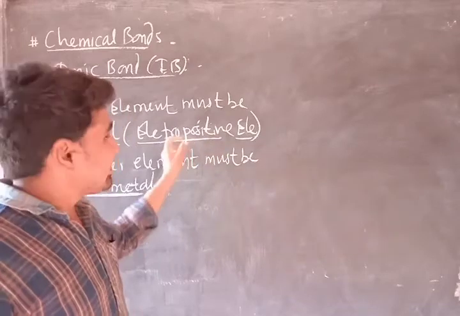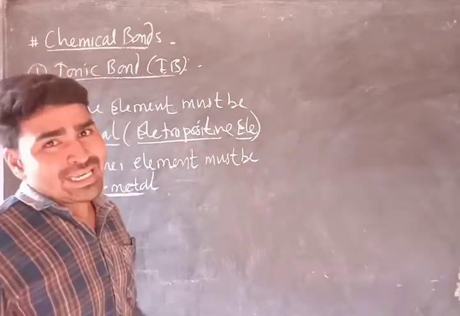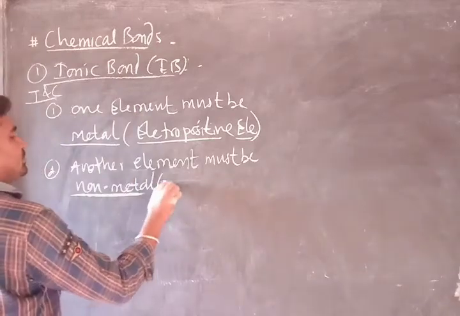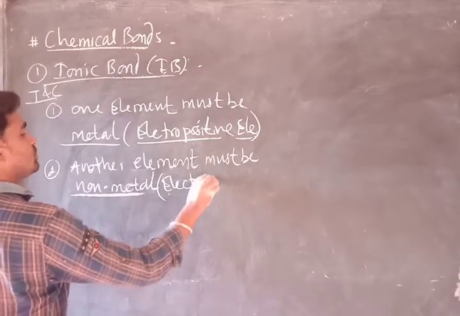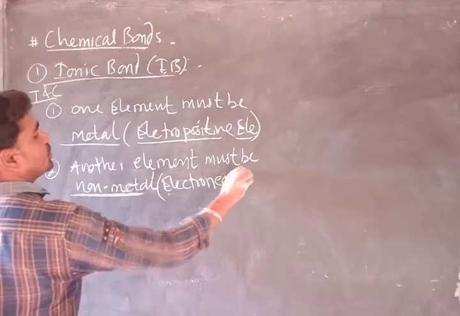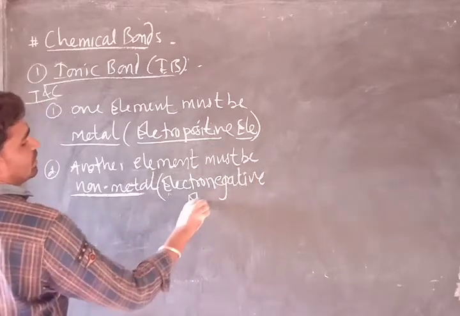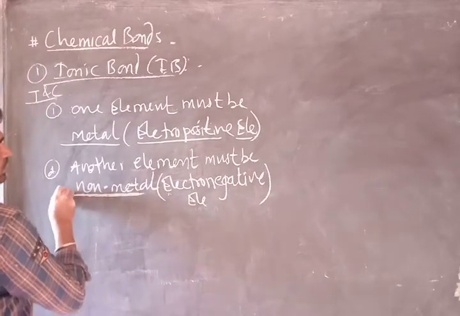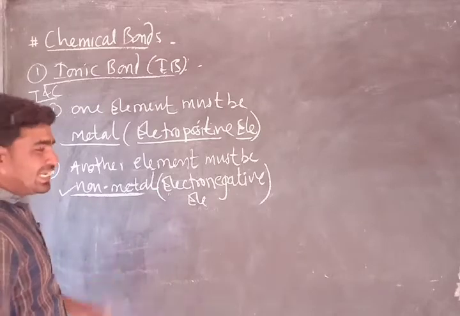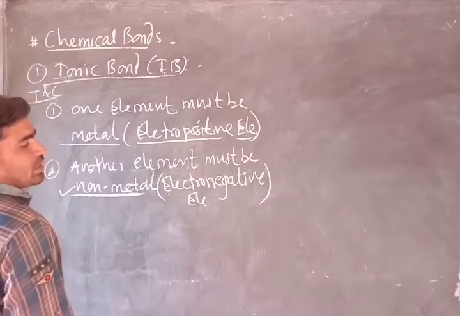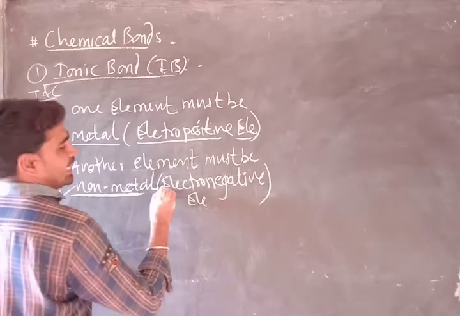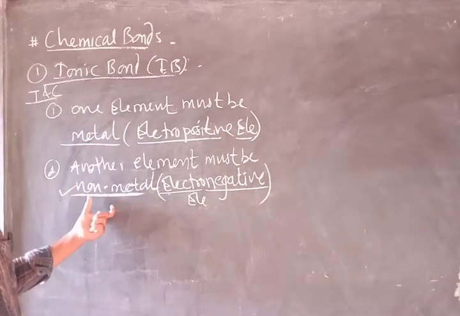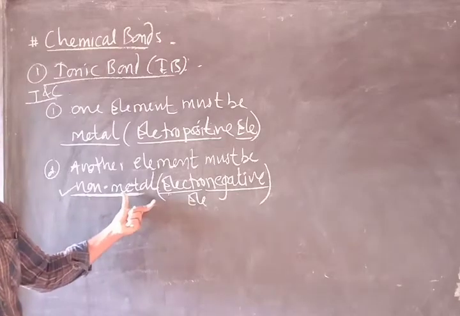That is a cation. That's why metal is also called an electropositive element, and non-metal is obviously called an electronegative element. What do we mean by electronegative elements? Because when non-metals gain electrons, an electrically negative charge appears on them. So they are called electronegative elements.